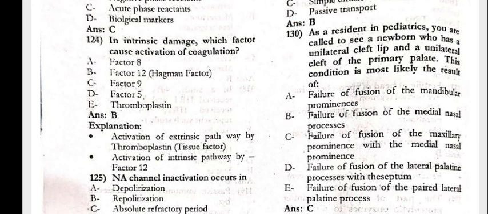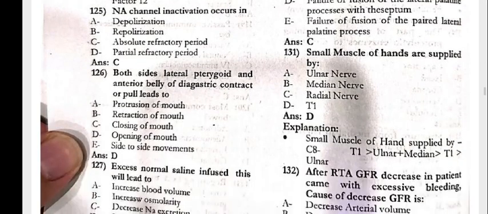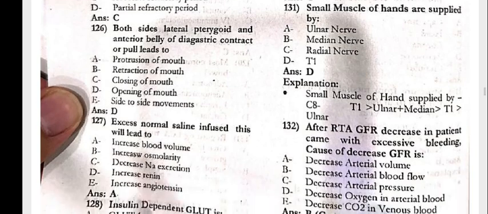As a resident in pediatrics, you are called to see a newborn who has a unilateral cleft lip and unilateral cleft of the primary palate. This condition is most likely the result of failure of fusion of the maxillary prominence with the medial nasal prominence. The small muscles of the hand are supplied by T1.